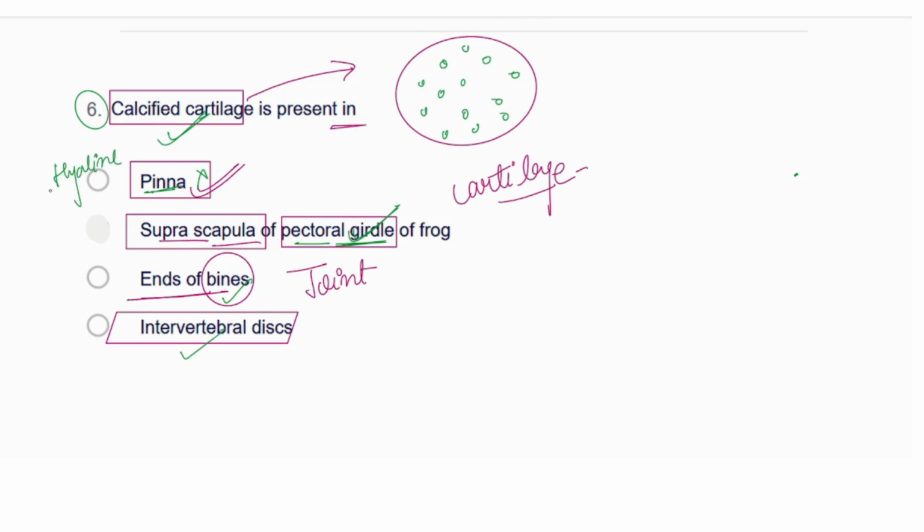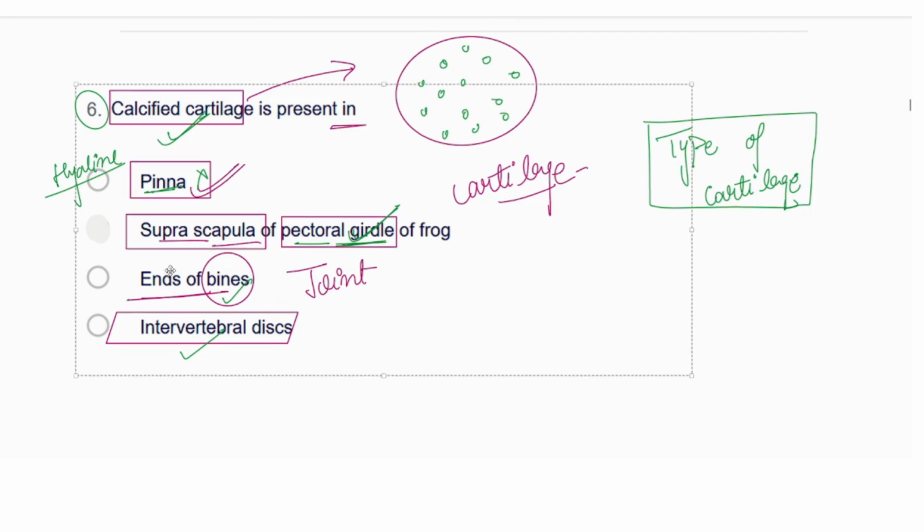See, cartilage is not given in our NCERT, but it is very important, and you should know the types of cartilage. This is your work, to understand and study the types of cartilage. That is very, very important for you. Do it as homework, which I have given you. It will help you a lot.